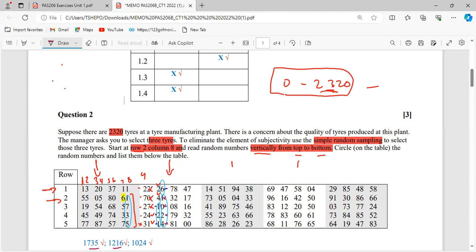Are those digits found within this interval? Yes, literally 1,024. It falls within this interval. So that means 1,024 will be our solution. Oh, they want 3. They want 3 solutions, not 4. So that means we are done answering this question.